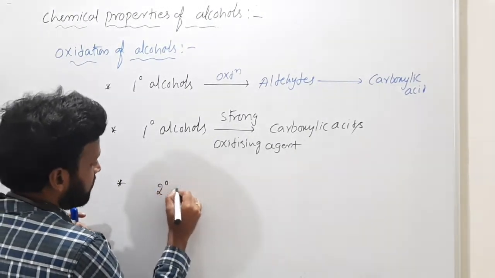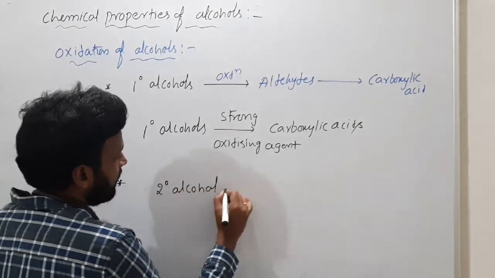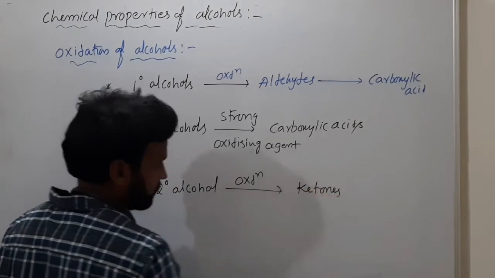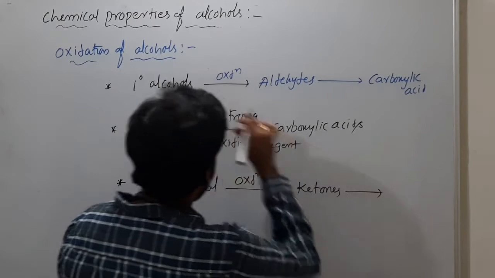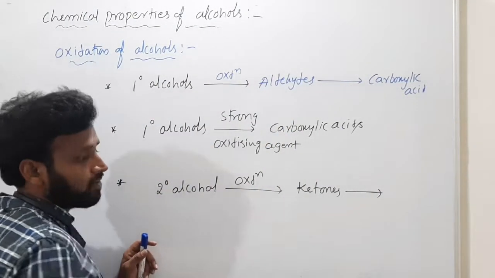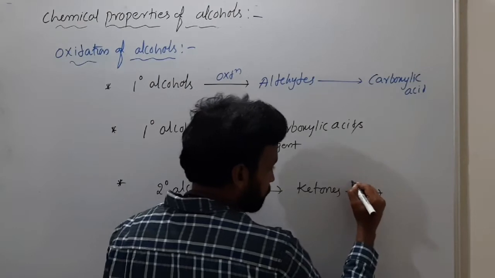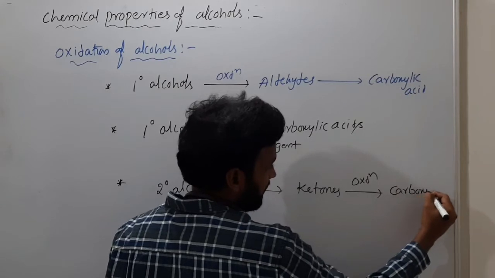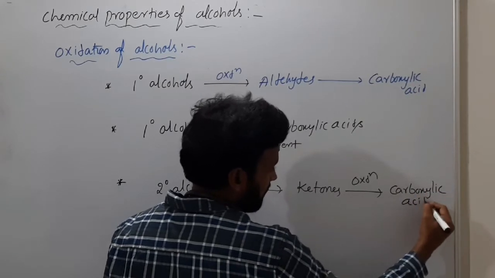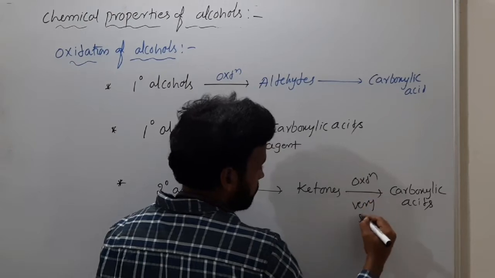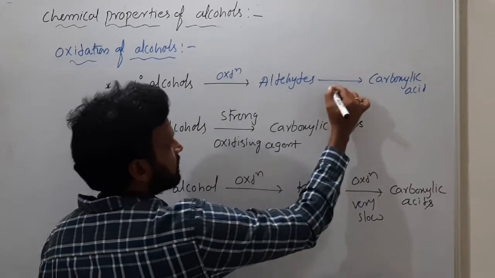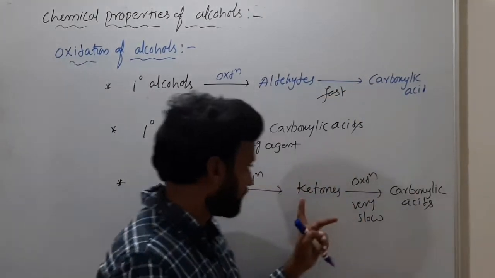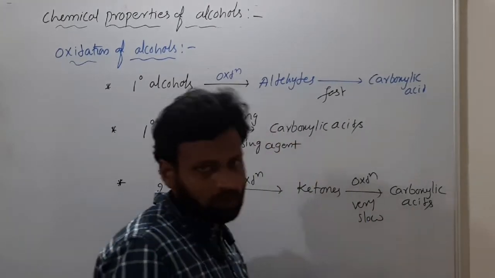Now, if I am using secondary alcohol, on oxidation it converts to ketones. See, primary alcohol converts to aldehydes, but secondary alcohol converts to ketones. Ketones further on oxidation give carboxylic acids, but very slowly. Aldehydes convert to carboxylic acids fast, but ketones convert to carboxylic acids very slowly.